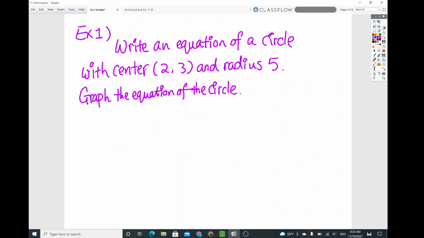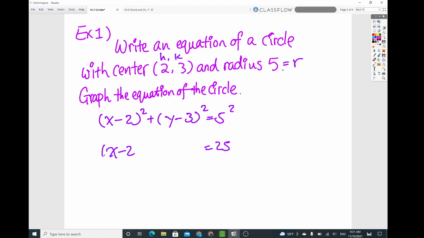Okay, so now write an equation of a circle with center (2, 3). Let's annotate it: (h, k) is the center, with the radius 5. Grab the equation of a circle as well. First thing you want to do is plug in the numbers: (x minus 2) quantity squared plus (y minus 3) quantity squared equals 5 squared, which is 25. So the equation of the circle is written as this.